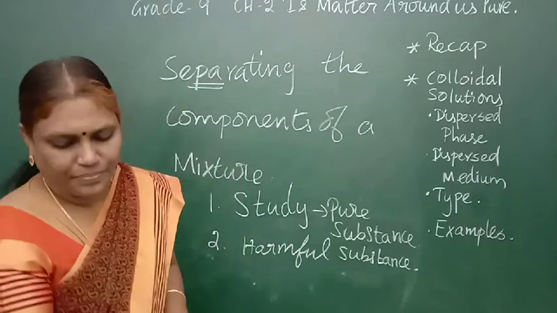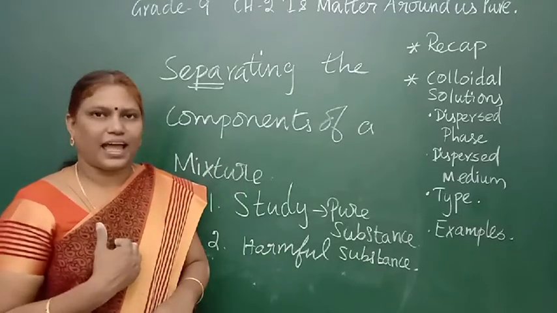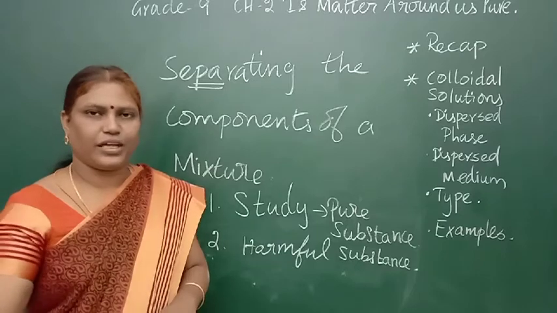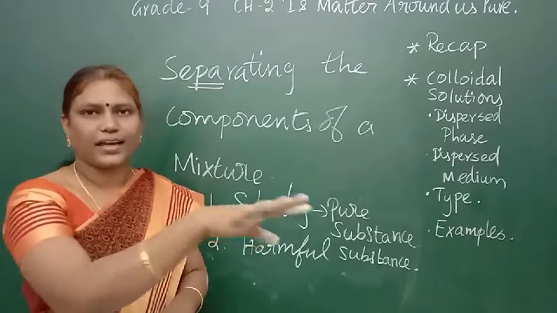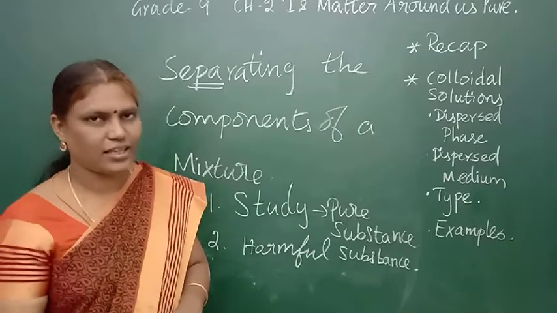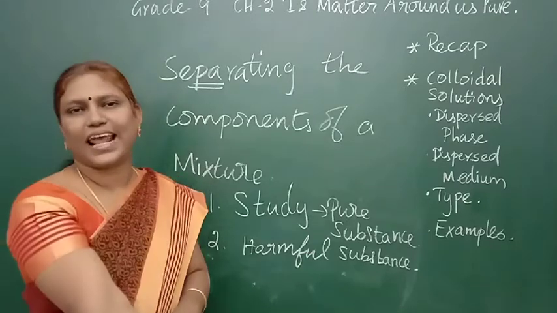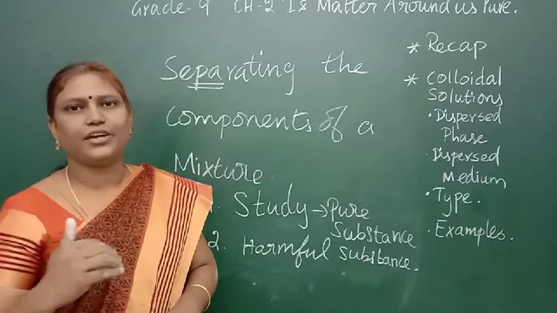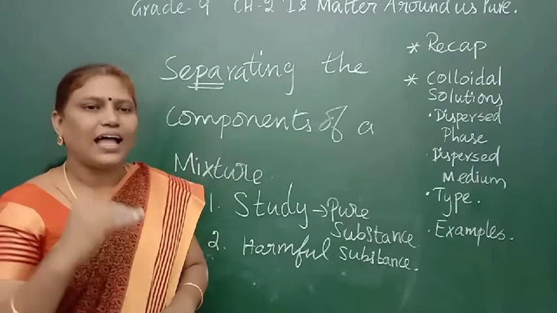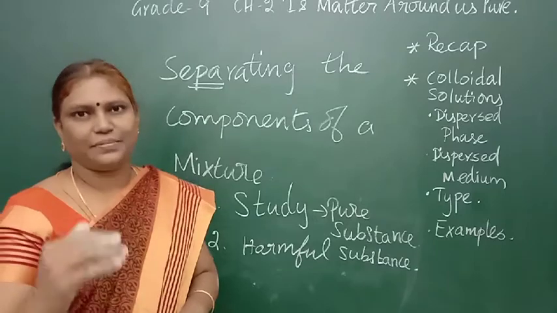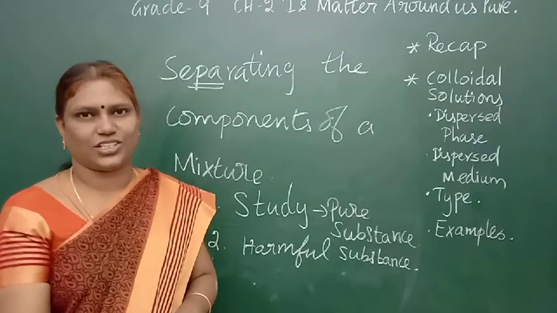If I can use easy methods, I will do that, for example winnowing, hand picking, and sieving. If I cannot separate it that way, then knowing the character of the substance, I will use a special technique to separate it. Those special techniques I will teach you in the next session.